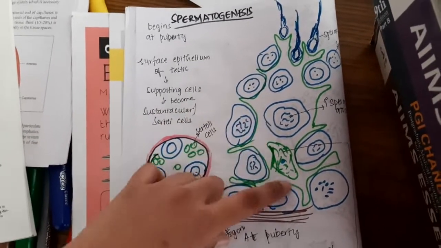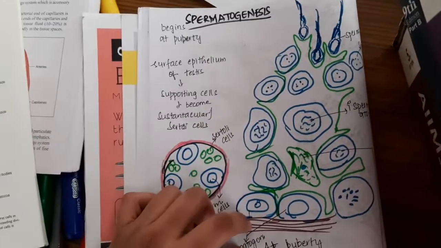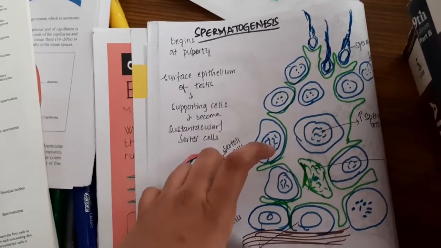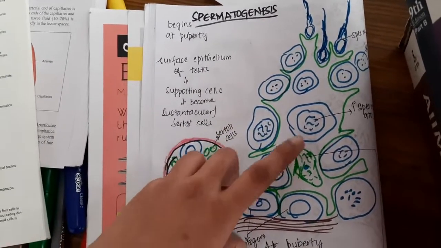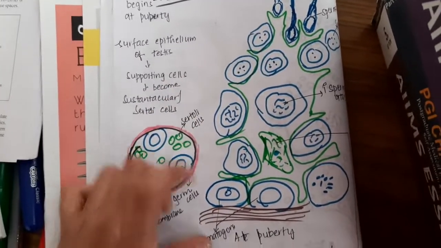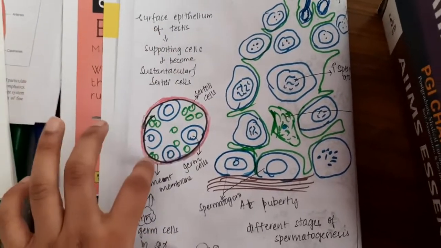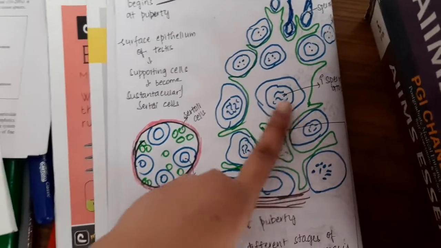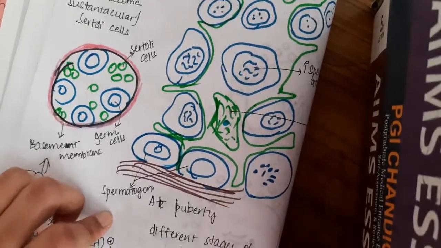This Sertoli cell also provides nutrition and assists in release of sperms, and it also protects the germ cells. If there is any trauma or any issue, then this Sertoli cell will protect the germ cell. So this is how the seminiferous tubule at puberty looks. If you see, this sex cord has evolved into this seminiferous tubule at puberty.